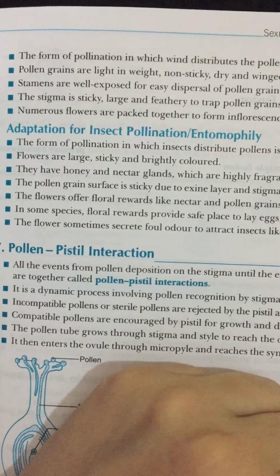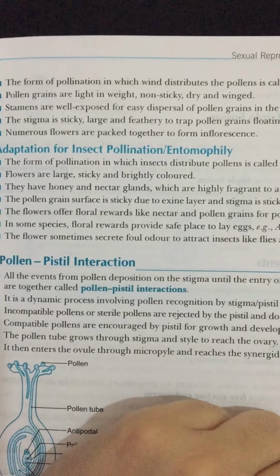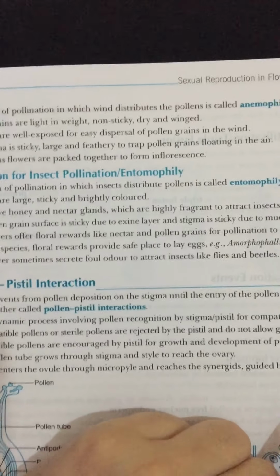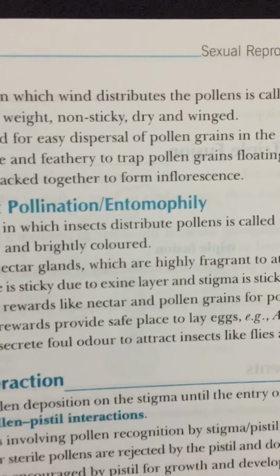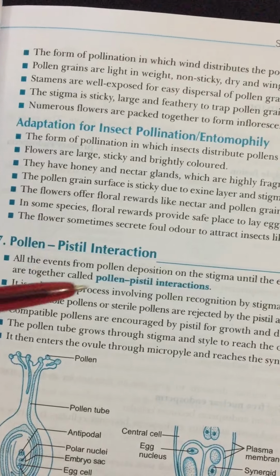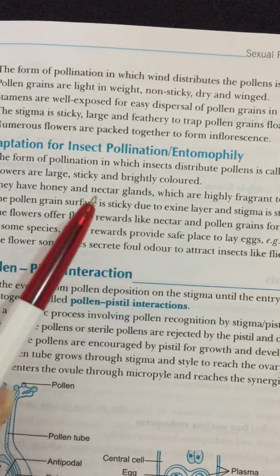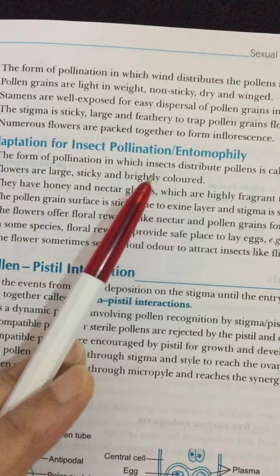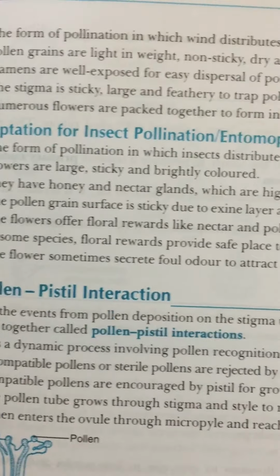Often the flowers of animal pollinated plants are specifically adapted for a particular species of animal. Majority of the insect pollinated flowers, because the term used for insect pollination is entomophily, so entomophilous flowers have characters like being large, colorful, fragrant and rich in nectar. The flowers are large in size, they are colorful to attract the pollinators, they are fragrant, they have scent, and they are rich in nectar.